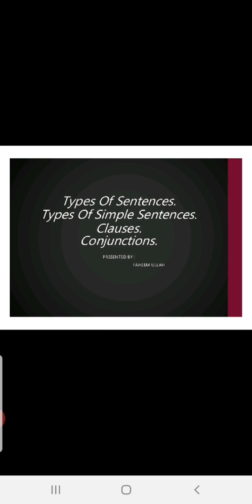Children, all these days we have learnt the tenses, articles, agreement of the verb with subject, comparison of adjectives, prepositions, direct and indirect speech, active and passive voice, adverbs. Now, today I am going to teach you types of sentences, types of simple sentences, clauses and conjunctions. With that, still many other rules, and also in conjunctions, how many kinds of conjunctions there are, and where they are used.